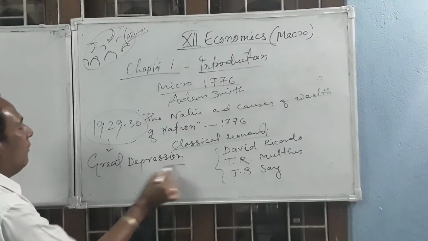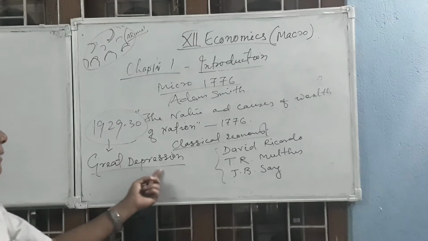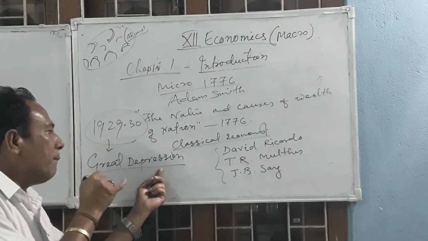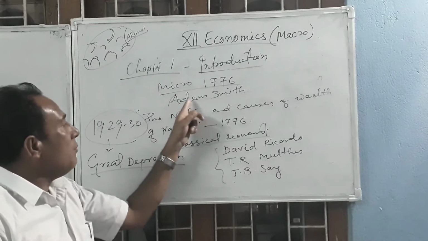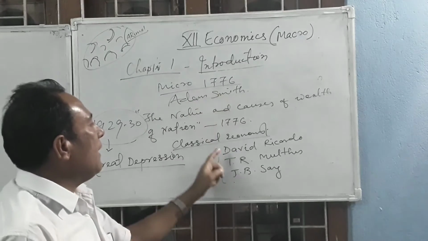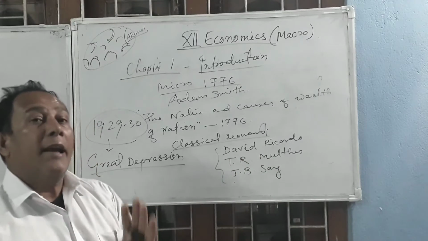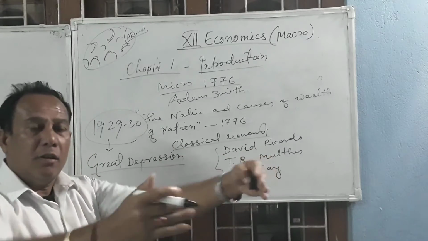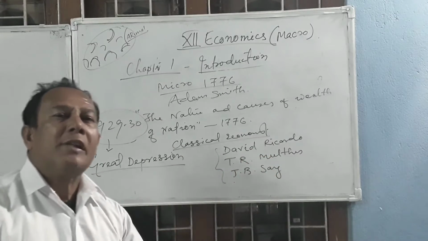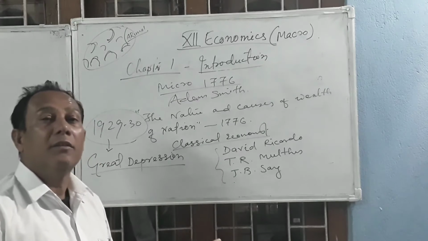What type of breakdown? In 1929 and 30 there was a Great Depression. Why did the Great Depression come? It came because the microeconomics written by Adam Smith, David Ricardo, Thomas Robert Malthus and J.B. Say did not explain what the model and modification of the economic subject should be when population increases. Regarding this, they have not told anything.